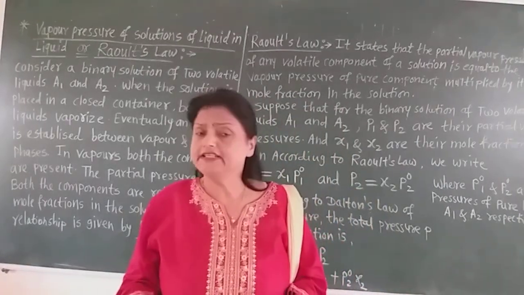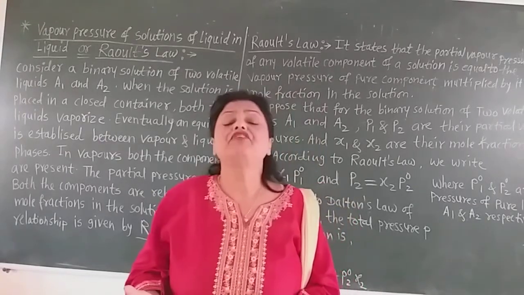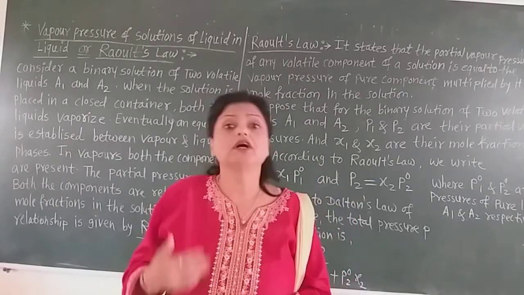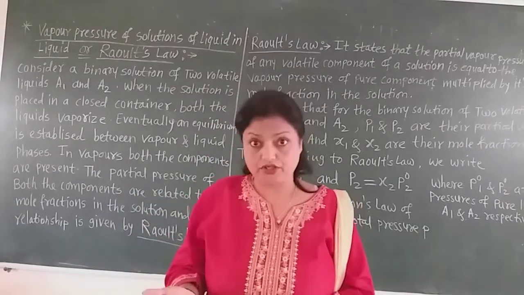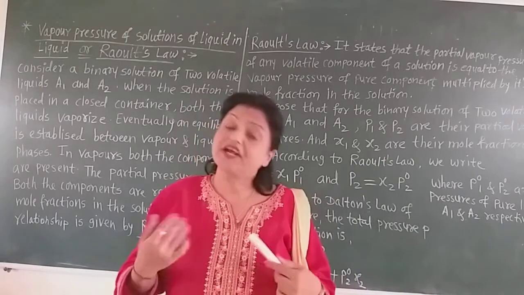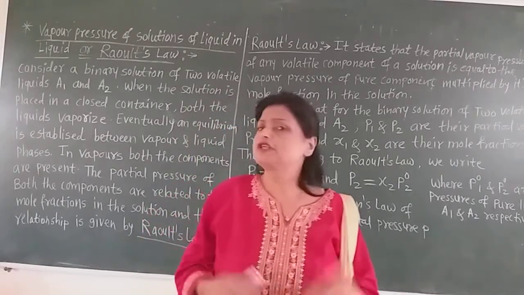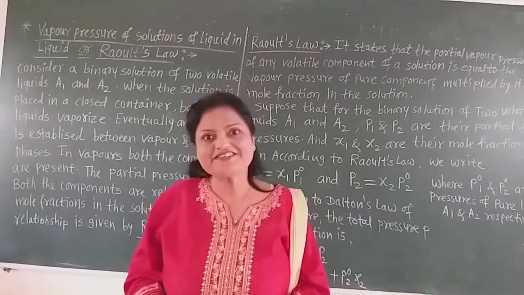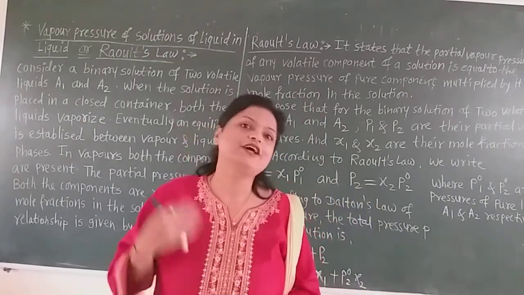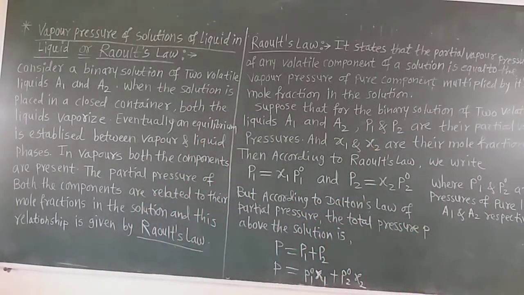Raoult's law is nothing but the relationship between the partial vapor pressures of the liquids present in the solution and their mole fractions. Remember students, this is only what Raoult's law is.